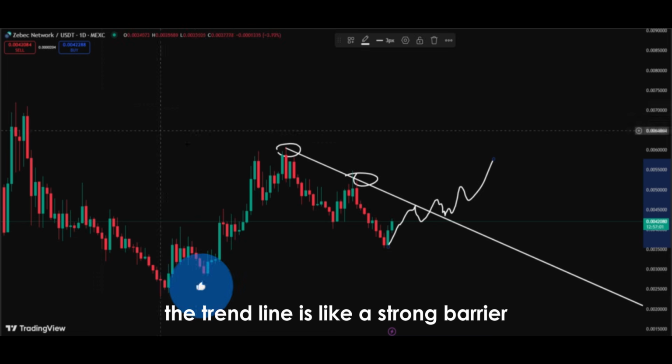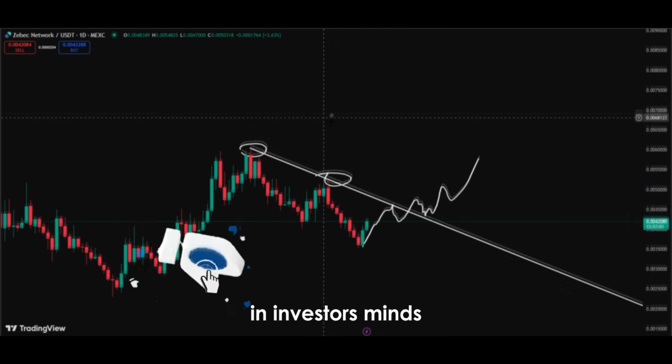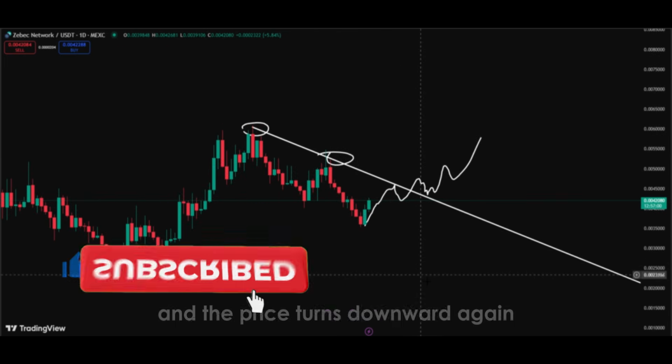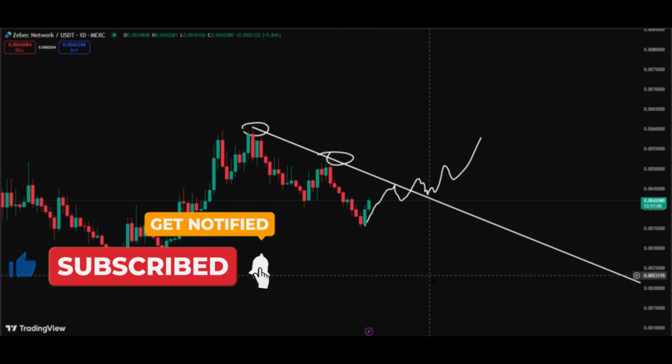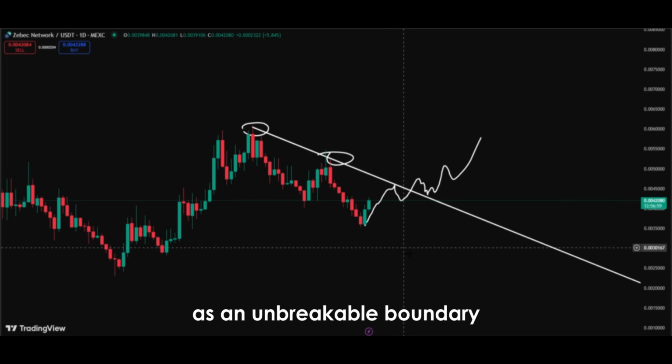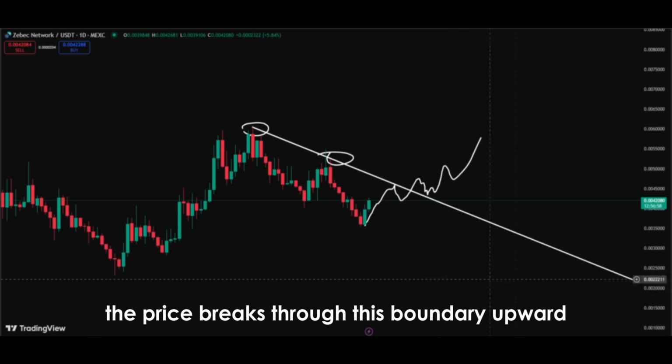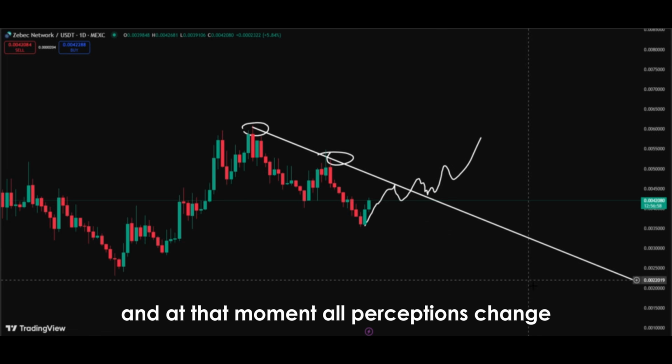The trend line is like a strong barrier in investors' minds. Every time the price approaches that line, selling pressure appears and the price turns downward again. That is why the line is perceived as an unbreakable boundary. But one day, the price breaks through this boundary upward, and at that moment, all perceptions change.